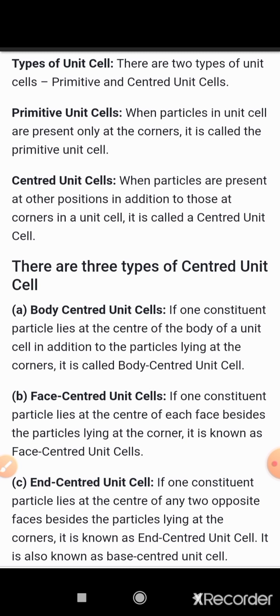That means it is not always compulsory that A equal to B equal to C. It may also be A not equal to B not equal to C, or A equal to B not equal to C. That means the lengths A, B, C in a unit cell may be similar or different, like the bond angles.